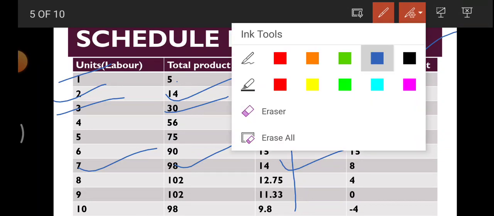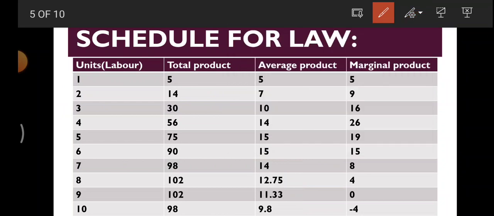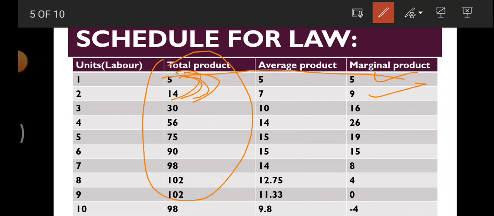See here you have the total product line. You need to do second minus 1. 14 minus 5, the first stage will remain the same, 5 is 5, 14 minus 5 is 9, 30 minus 14 is 16, 56 minus 30 is 26, 75 minus 56 is 19, 90 minus 75 is 15, like that.